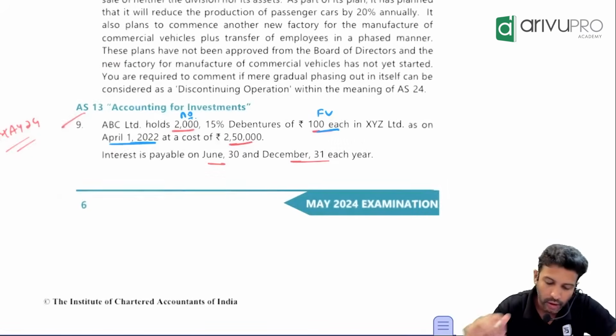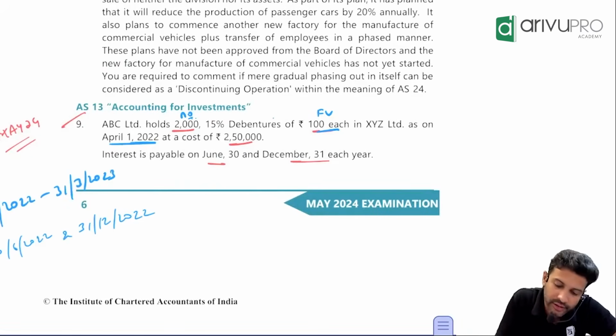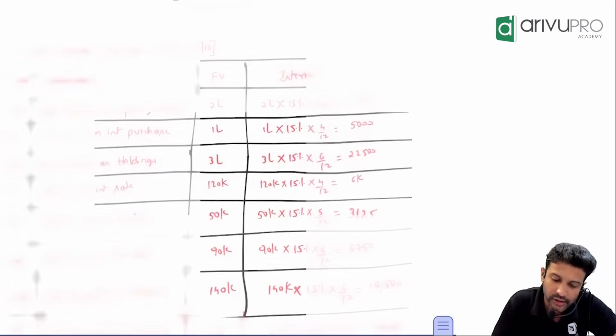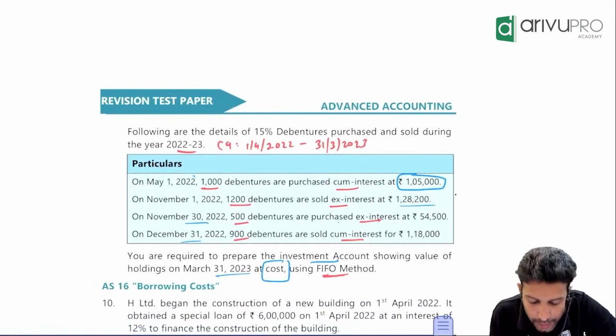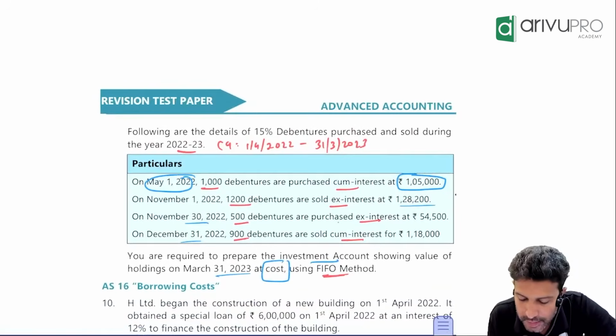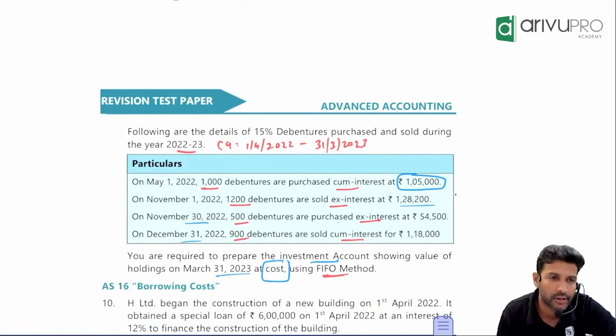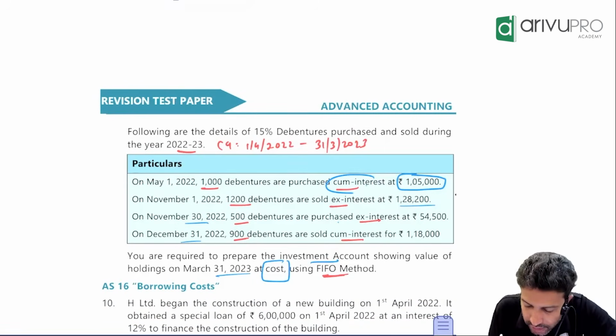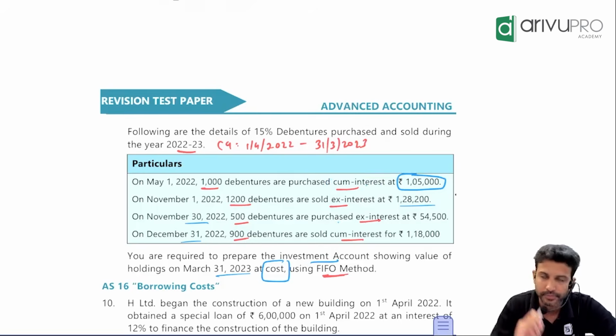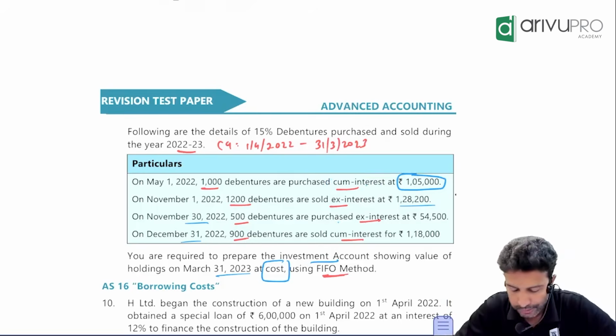Okay, moving along. What is the next transaction which happened? This is captured. What is the next transaction? Next transaction happened on 1st May. What happened on 1st May? You purchased. You purchased the debentures on what basis? Cum-interest basis. Now, pay attention to this one.